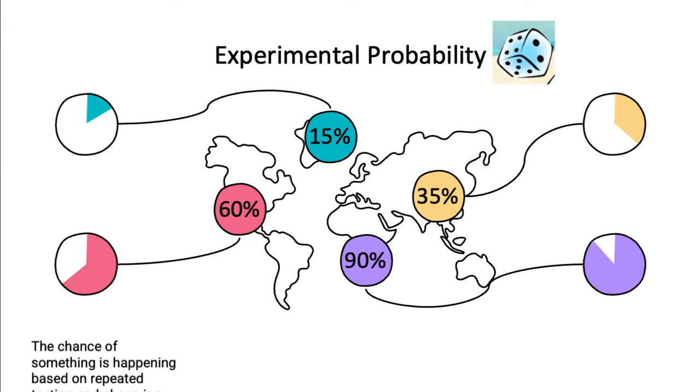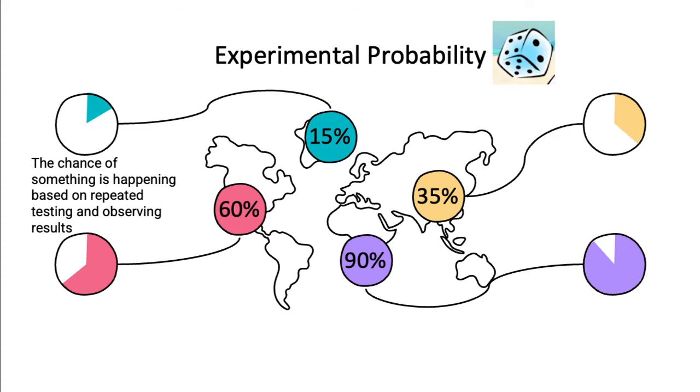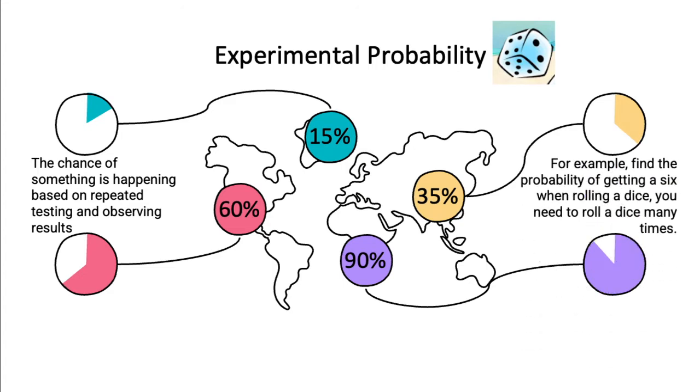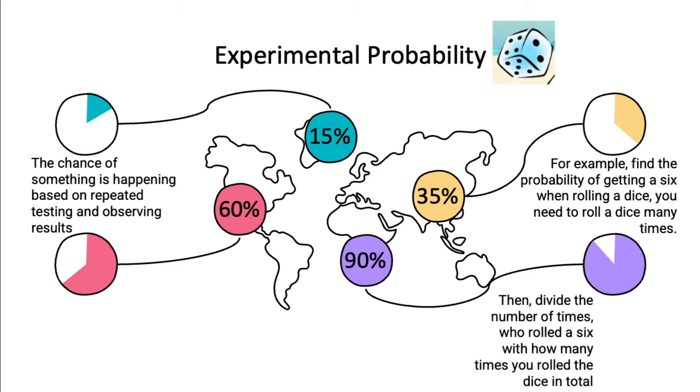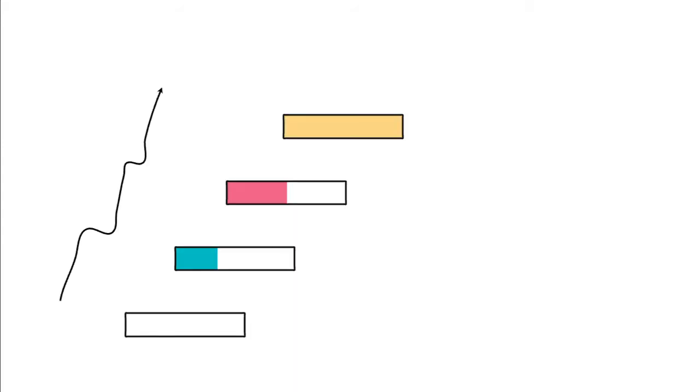For experimental probability, this is the chance that something is going to happen wherein your basis will be testing and observation of a result. So let's have an example of a dice. In this dice, it has 6 as a possible outcome, so that we are able to get a 6, we have to roll it many times. Then we divide how many times we rolled a 6 by how many times we rolled the dice in total. So let's remember, the probability is equal to the event, that's the number of favorable outcomes divided by the total number of outcomes.